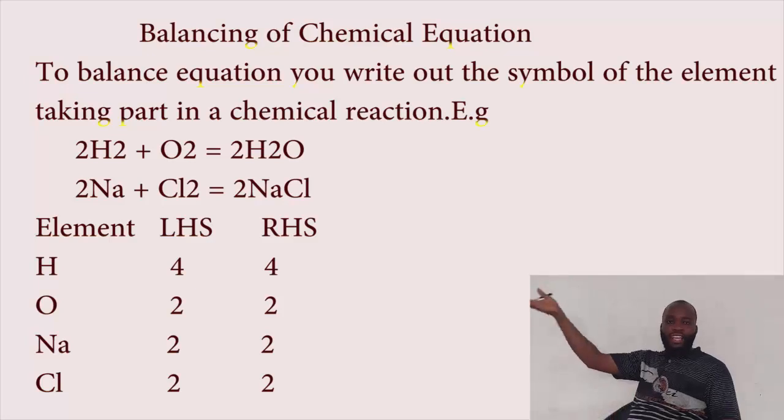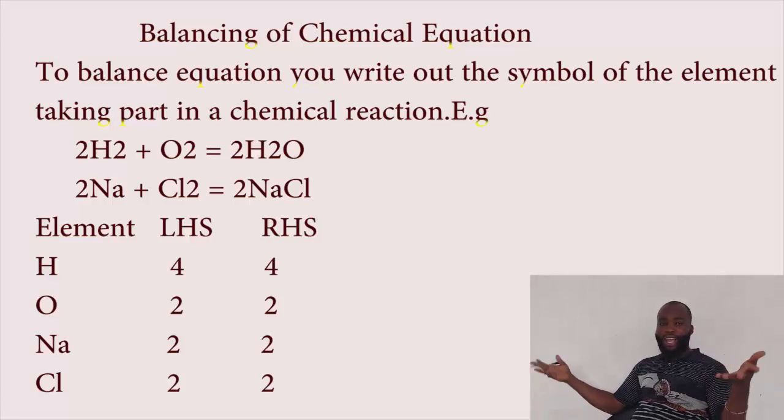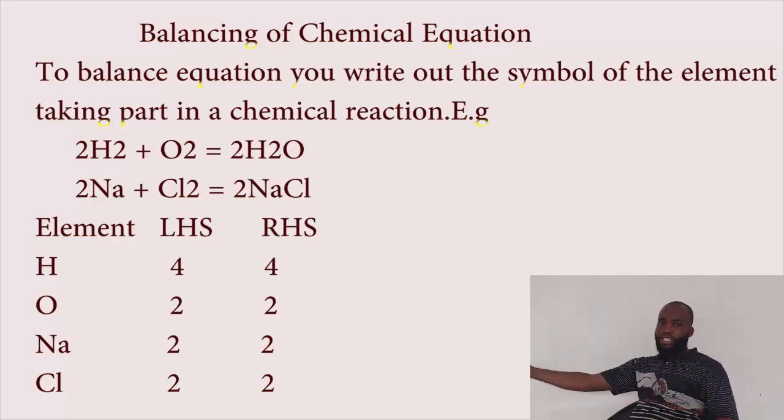2. While hydrogen, as a result of adding that 2, the number of hydrogen has also increased to what? To 4. So which means the number of hydrogen on the left hand side of the equation needs to add a coefficient of 2, making it all balanced. So after adding that 2, you find that the number of hydrogen is 4 on the left hand side of the equation and 4 on the right hand side. The number of oxygen is 2 on the left hand side and 2 on the right hand side.